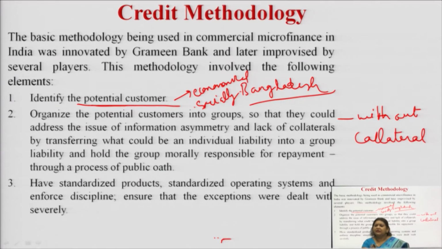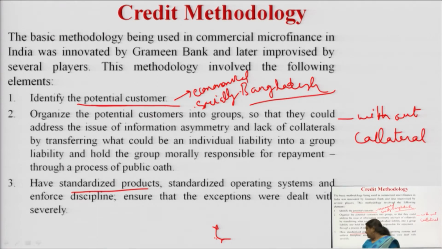Or someone who wants a loan for building a house, that will be quite different. So, according to the need of the customers and the group to whom we are giving the loans, for a handicraft industry the loans would be different, and for any other industry the loans would be different. In that case, we should have standardized products for a particular type.